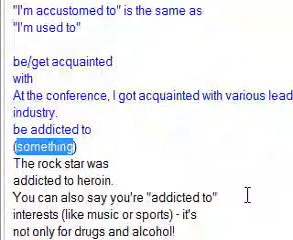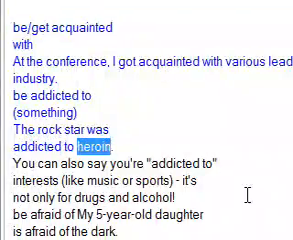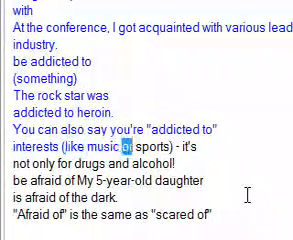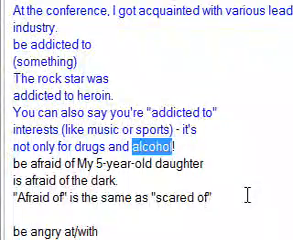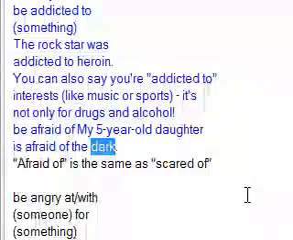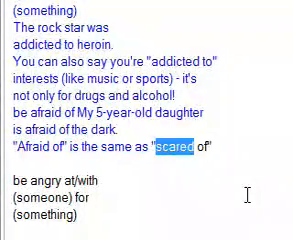Be addicted to something. The rock star was addicted to heroin. You can also say you're addicted to interests like music or sports. It's not only for drugs and alcohol. Be afraid of. My 5-year-old daughter is afraid of the dark. Afraid of is the same as scared of.